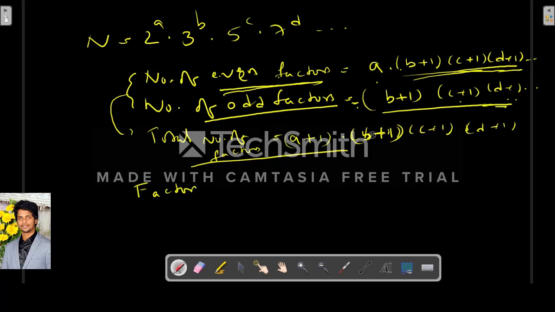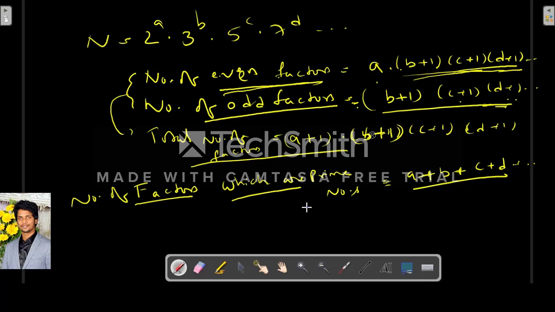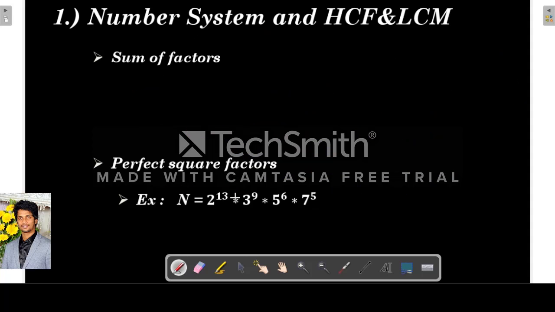So next is the factors which are prime numbers. The number of factors which are prime numbers is simple. It is just a plus b plus c plus d and so on. So this is the formula for the number of factors which are prime numbers: a plus b plus c plus d.